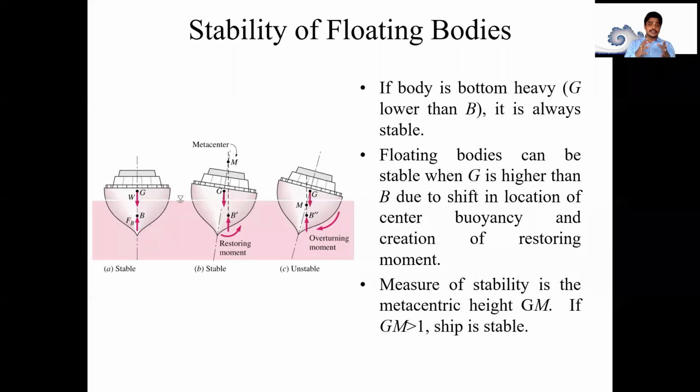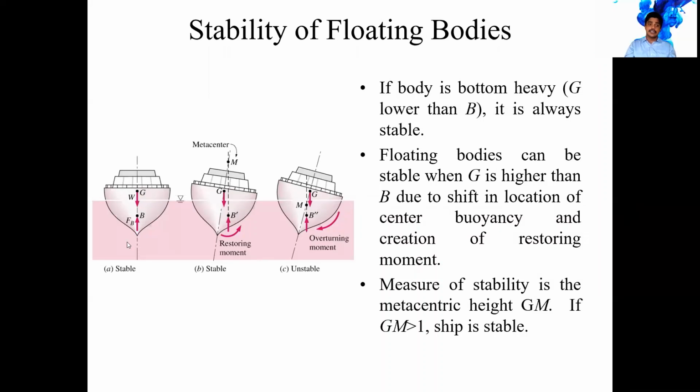Now let us discuss the floating body. Under stability I told you there are two types: one is a suspended body, another is a floating body. When it is a floating body, how exactly do we make it completely stable, or when does it become an unstable body? We should know that initially. Here B represents the center of buoyancy, that is the buoyancy concentration point, and G represents the center of gravity point.